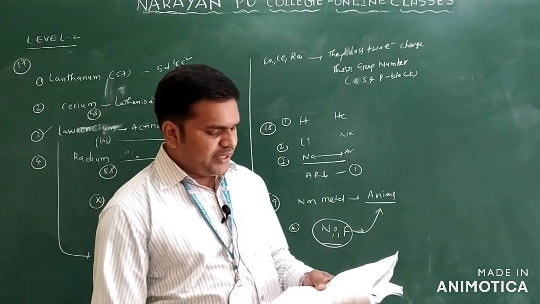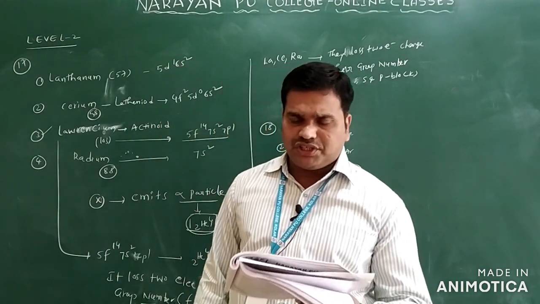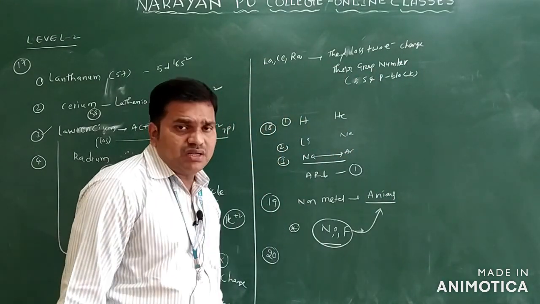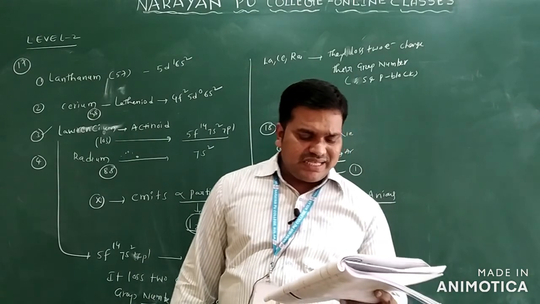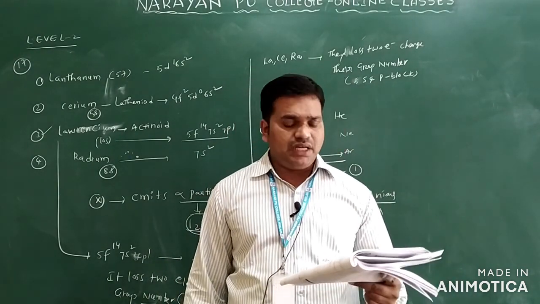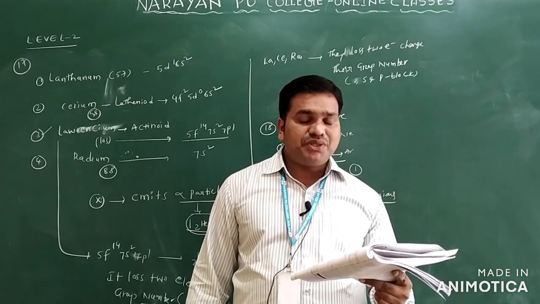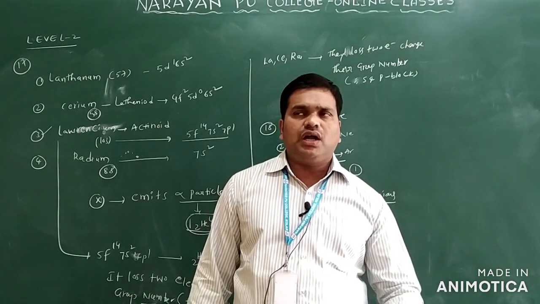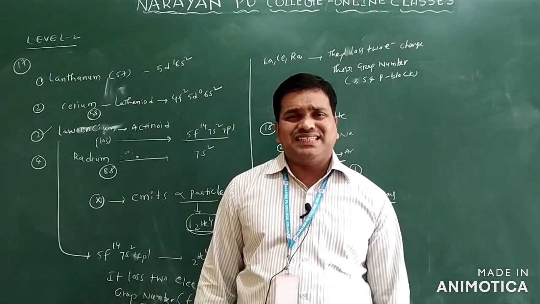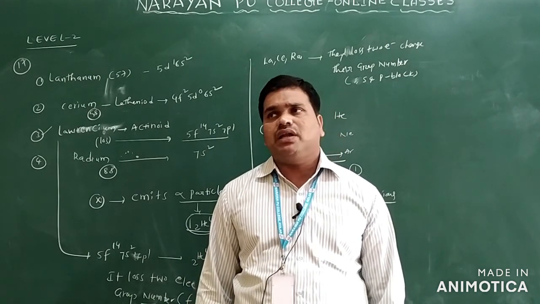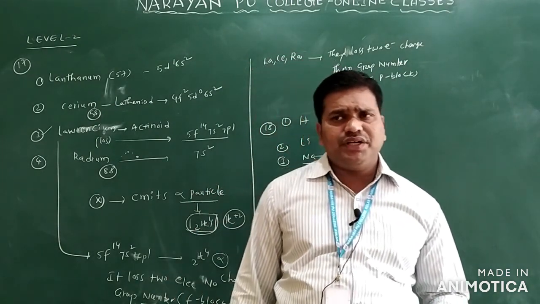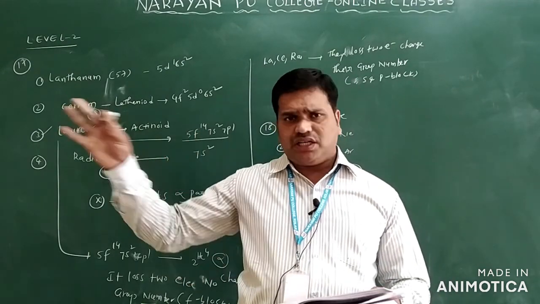See question number 20: the radius of isoelectronic species. You know isoelectronic species means atoms and ions having the same number of electrons. The size of isoelectronic species decreases with increase in nuclear charge. We already know that the size of isoelectronic species decreases with increasing atomic number, that is, increasing nuclear charge.